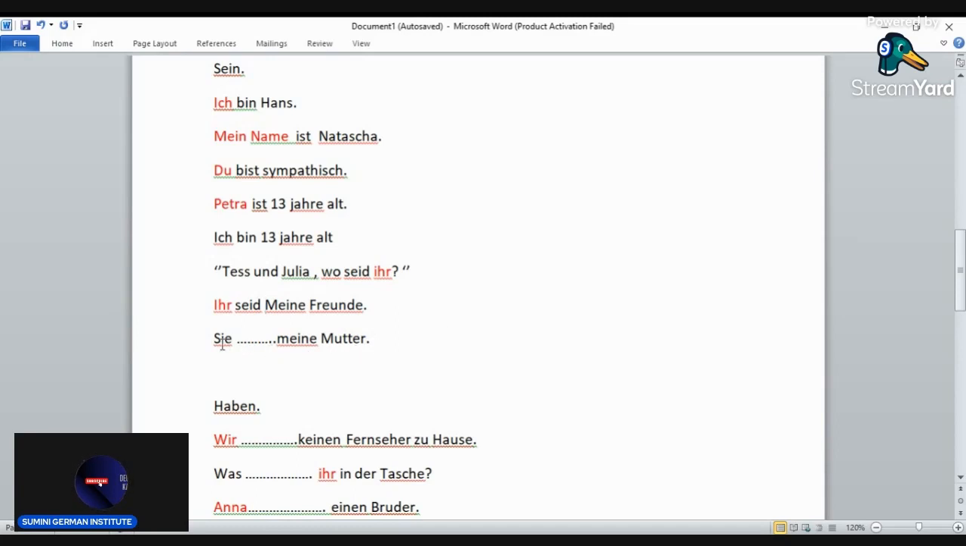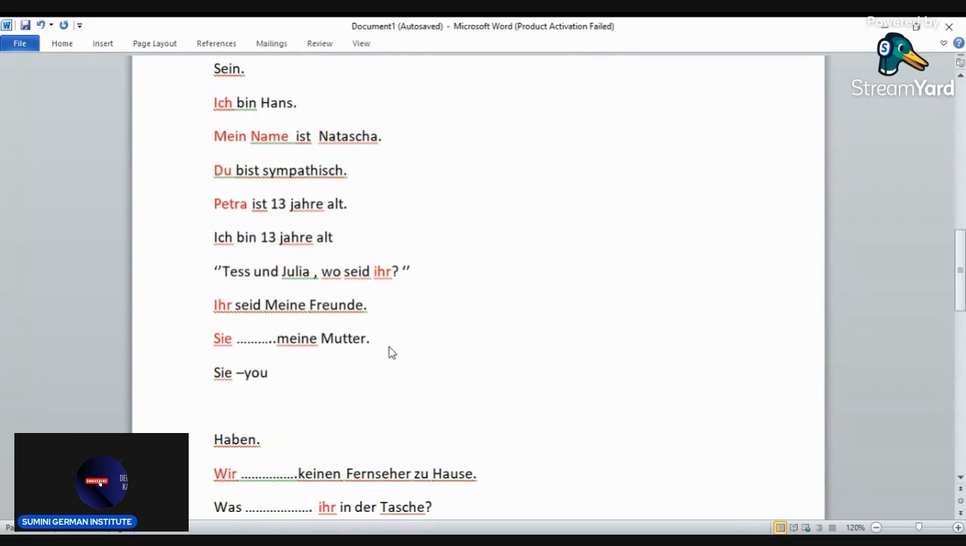Next, sie dash meine Mutter. So here the subject is sie. Yeah, and we have already learned 3 types of sie. There are 3 types of sie. So the first sie is you, but only used in the formal situations.